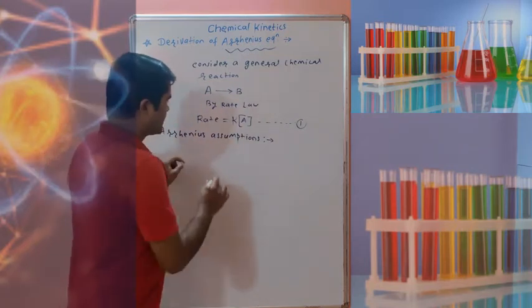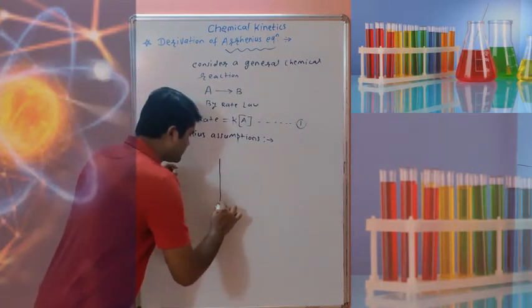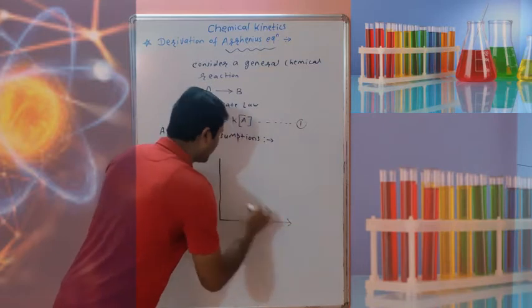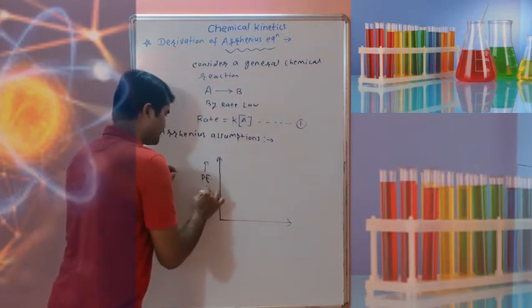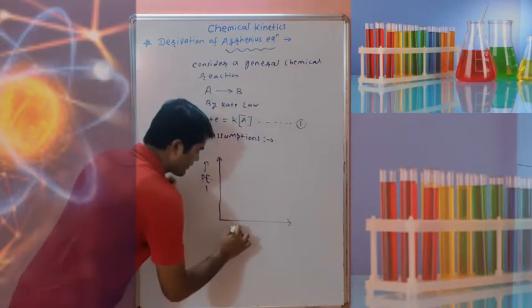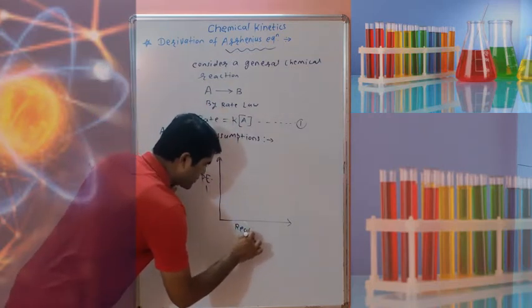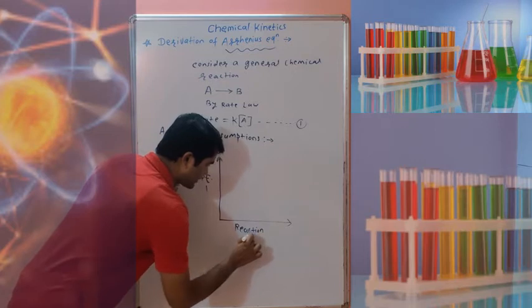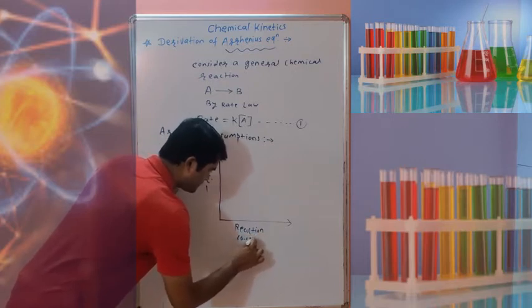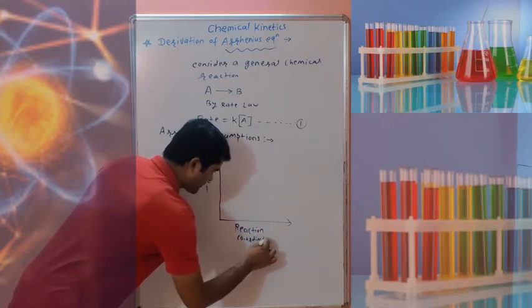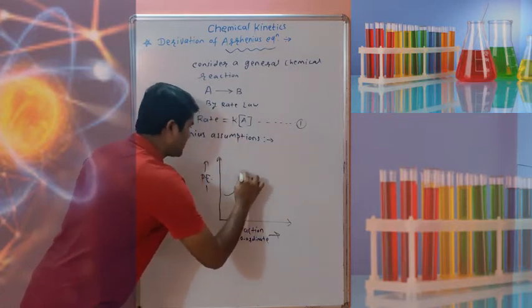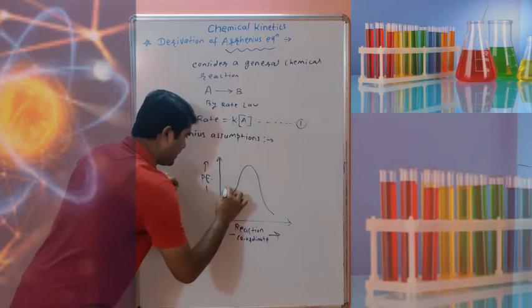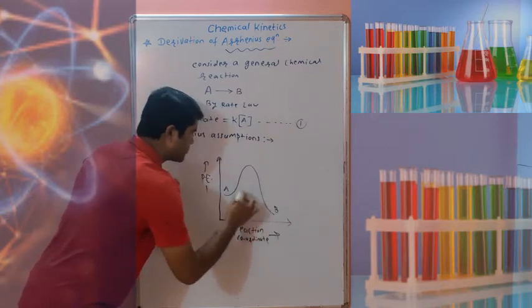Before writing the Arrhenius assumptions, first we will draw the energy profile diagram, that is potential energy versus reaction coordinate, the progress of reaction. So reactant to product, that is A to B, is going by this path.